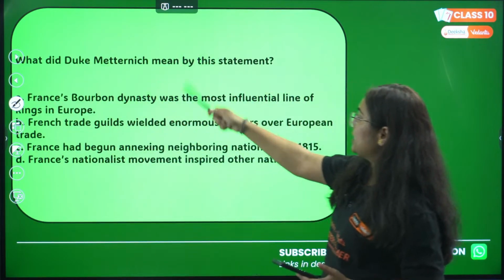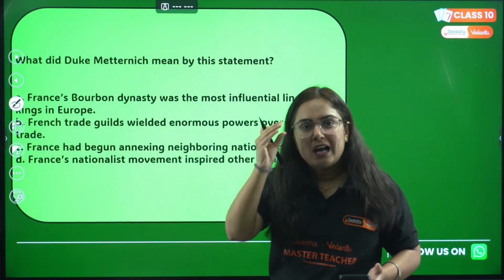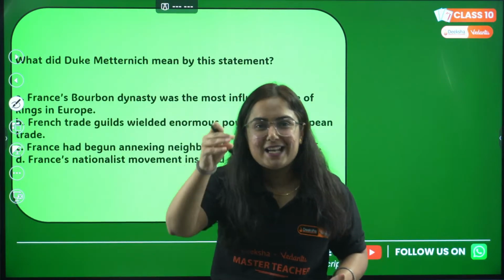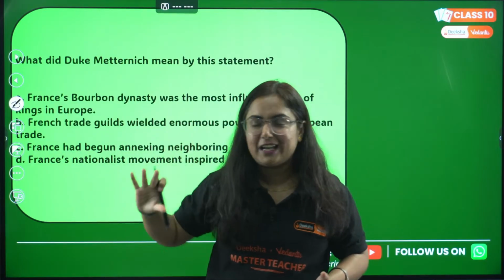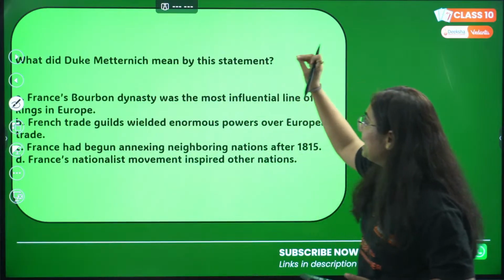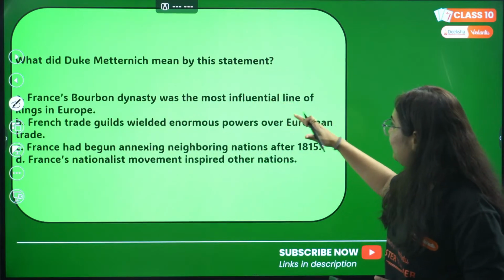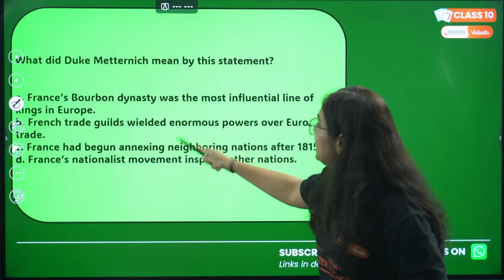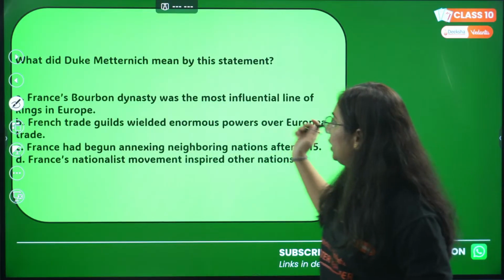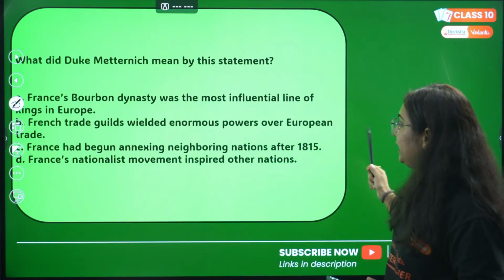What did Duke Metternich mean by the statement? So Duke Metternich was like an uncle who used to speak a lot in the affairs of other countries. Consider him like that. What did Duke Metternich mean by the statement? Option A, the French Bourbon dynasty was the most influential line of kings in Europe. B, French trade guilds wielded enormous power over European trade. C, France has begun annexing neighboring nations after 1815.